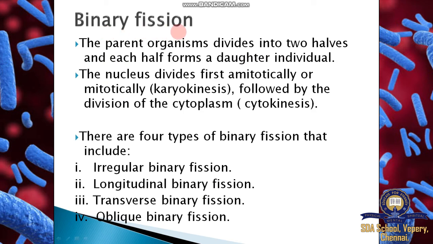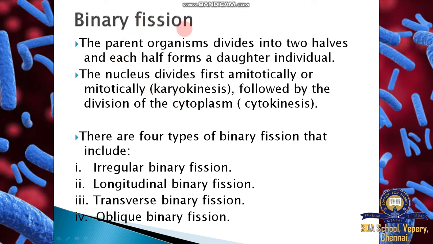Then binary fission and multiple fission. What is fission? Fission means division. One cell divides into two daughter cells. The parent organism divides into two halves, and each half forms a daughter individual. The nucleus divides first, amitotically or mitotically, karyokinesis, followed by division of the cytoplasm. So what is cytokinesis? Division of cytoplasm. Very easy term. Cytokinesis means division of cytoplasm. Karyokinesis means division of nucleus. Both happen in binary fission.